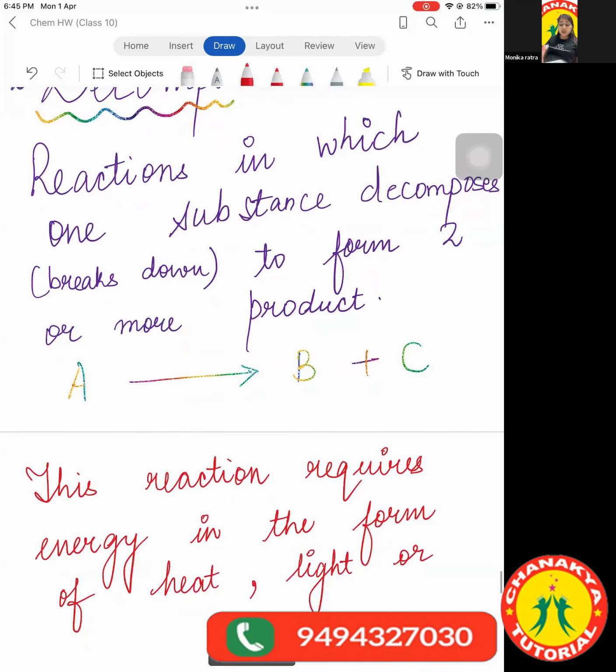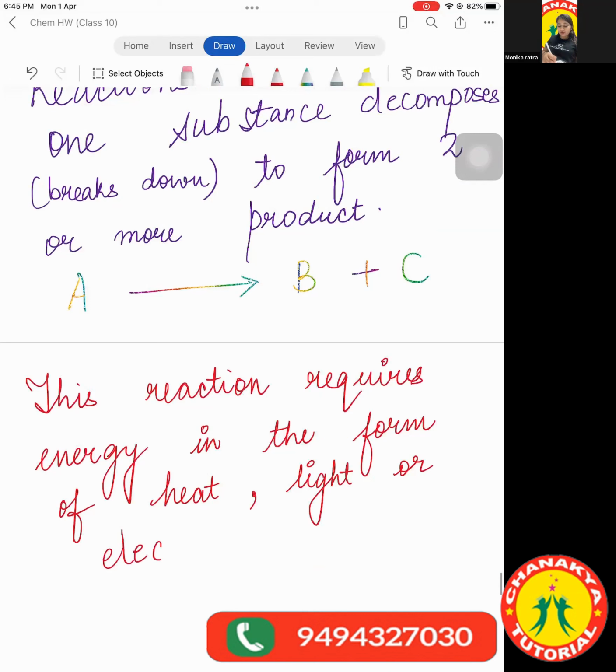So this reaction will occur only if any one of these three is present, or the energy is supplied in one form or another. Only then a substance will break down to give two or more products.